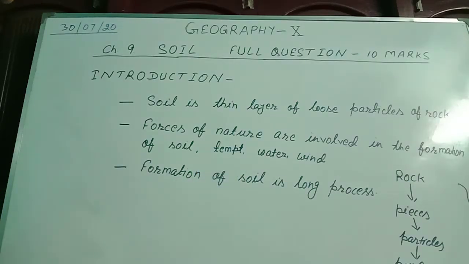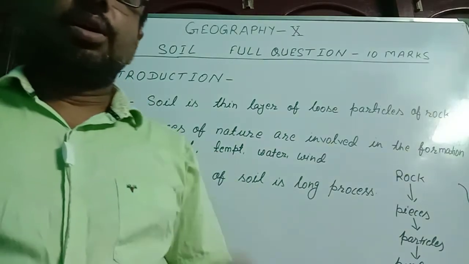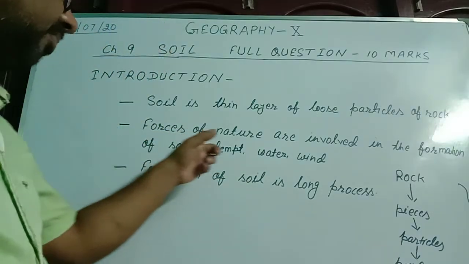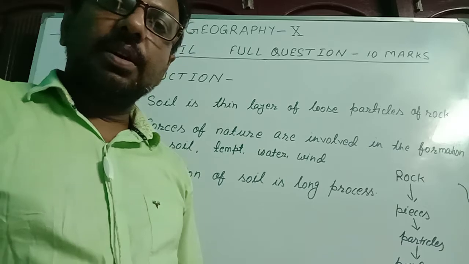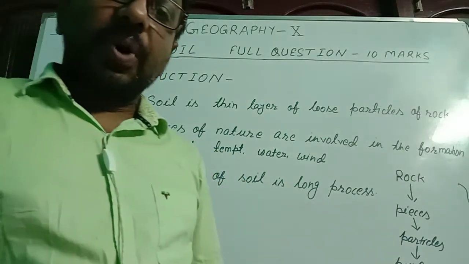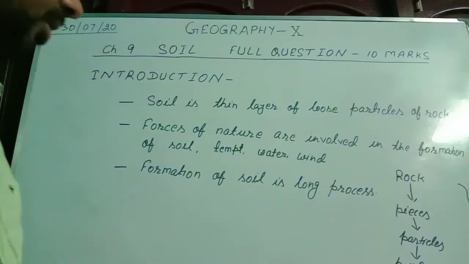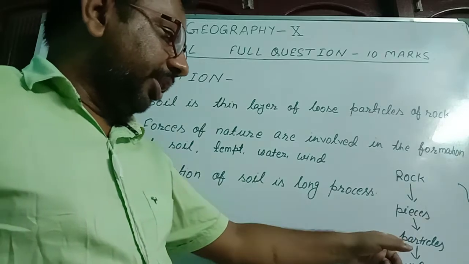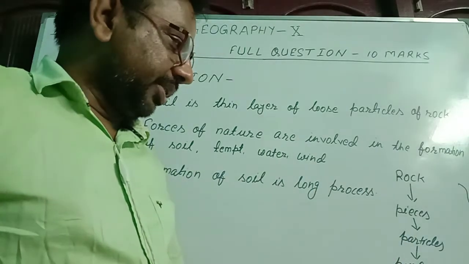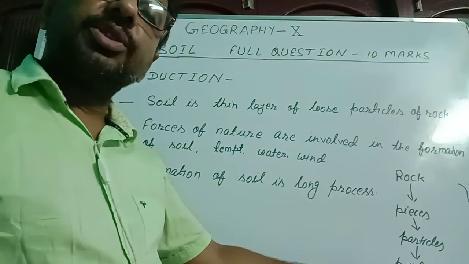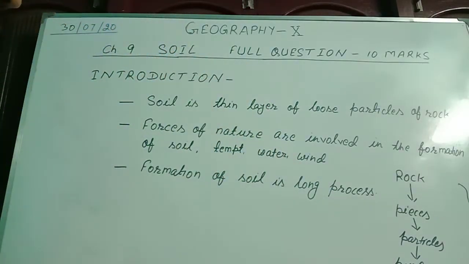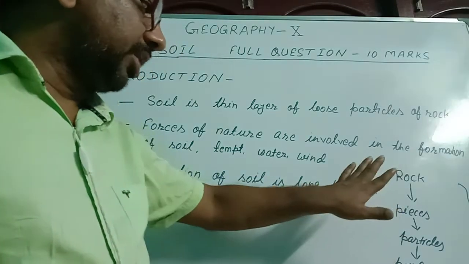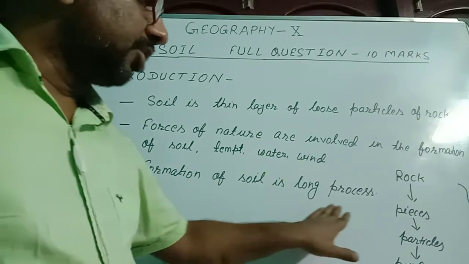So what did you see? Soil is the loose particles of rocks. Those rocks are broken in which several forces of nature are involved, such as temperature, water, and wind. By these forces, the rocks are broken into pieces. Further, those are broken into particles, meaning smaller pieces, and ultimately those are changed into powdery substances, that is the thin layer of loose particles, that is the soil. And in the breaking of rocks, it takes a long time. So formation of soil is a long process.